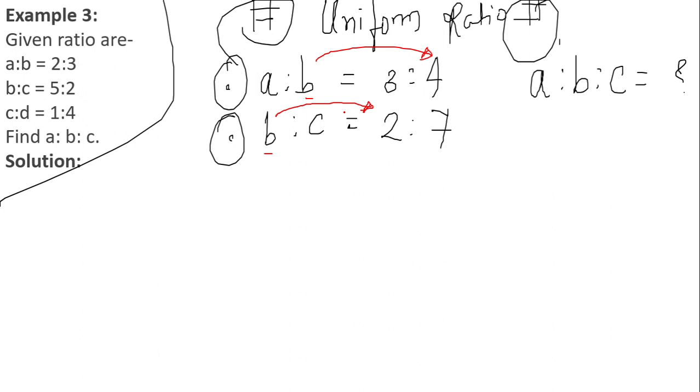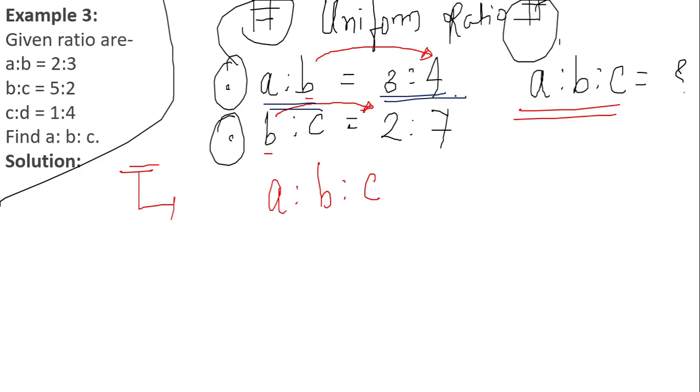Actually, we are making the ratios uniform, that is, same, similar. Okay, so what is the concept? The concept is the neighborhood concept. Look here now. A is to B is to C. You have to write the exact thing that is asked in the question. Now, as per the given question, write the data exactly below it. The ratio of A is to B is given to you, that is 3 is to 4. Leave that line, come to the next line, and write the exact value of B is to C, that is given 2 is to 7.